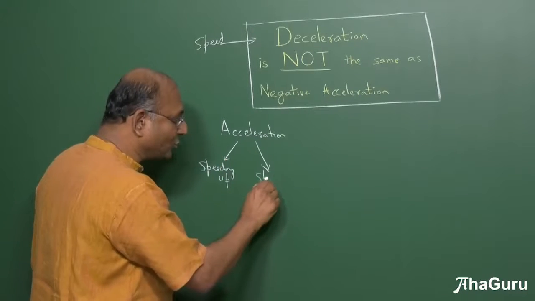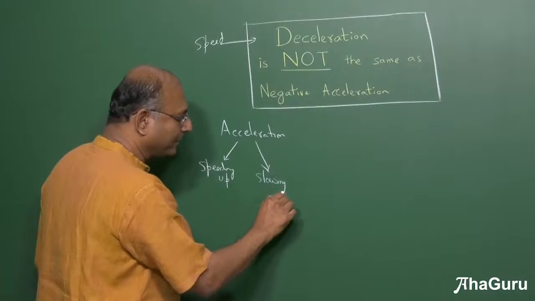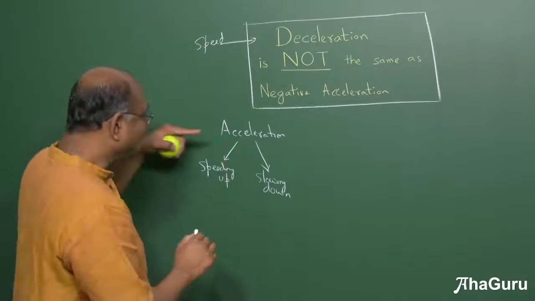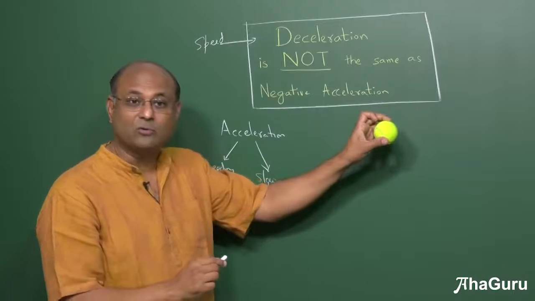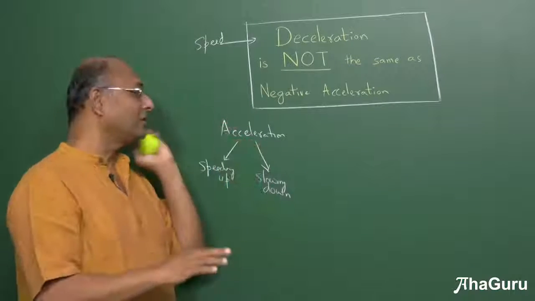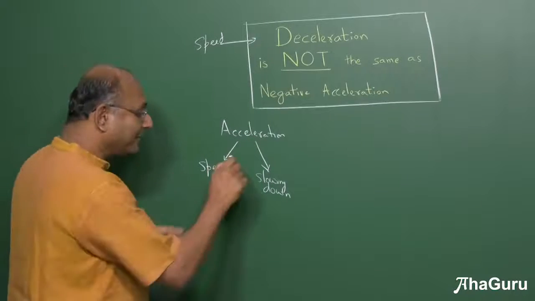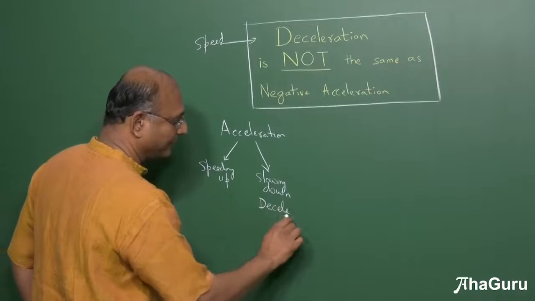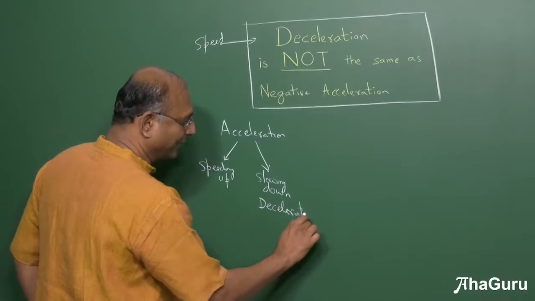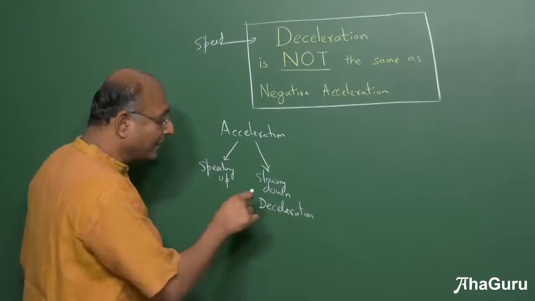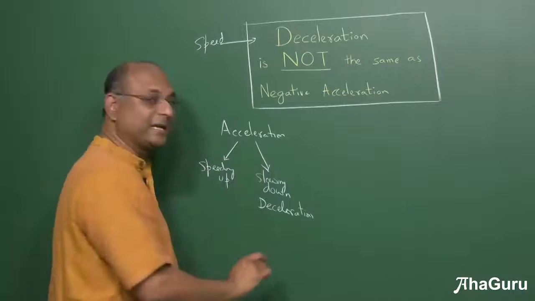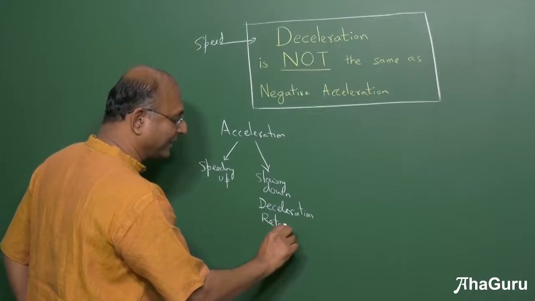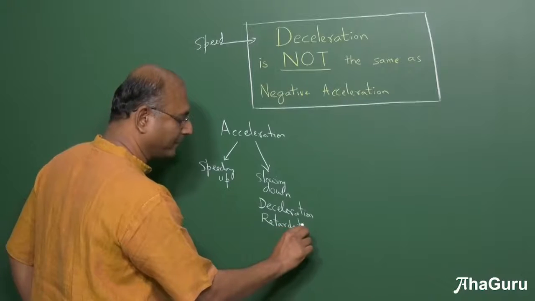Then when an object is slowing down is also acceleration. So if I was going at 10 meters per second and I slow down to 5 meters per second, that is also acceleration. But it also has two more names. It is also called deceleration. It's not deacceleration, it's deceleration. Now, slowing down and deceleration mean the same thing. There is a third word called retardation, which also means the same thing.